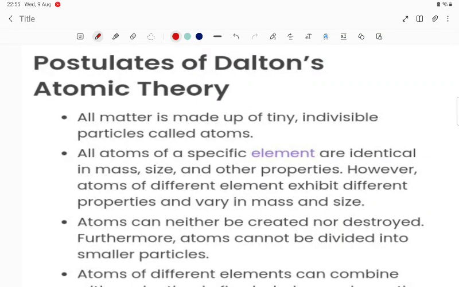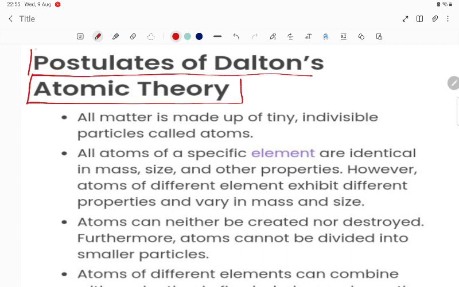Hello students, let's try to understand the postulates of Dalton's atomic theory. This topic we have to understand for the class, students. This is for the ninth standard. What are the first postulates?